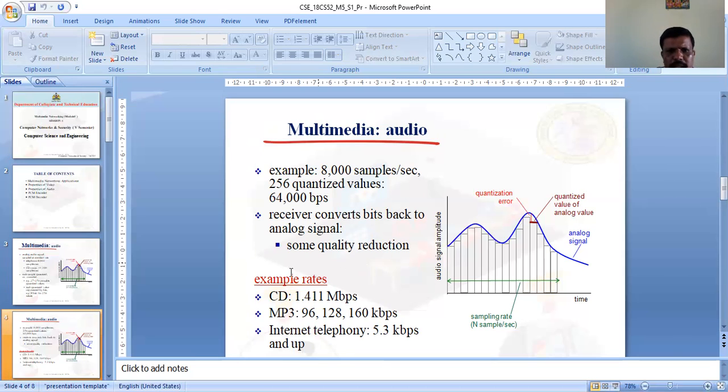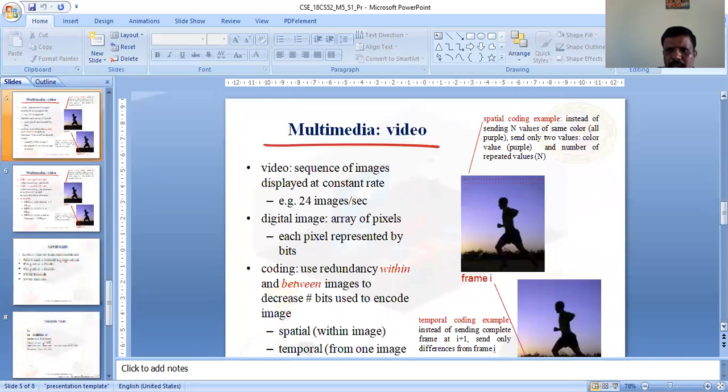For example, the rate for compact disc is 1.411 megabits per second. For MP3, the music format, the rates are 96, 128 and 160 kbps. Internet telephony uses 5.3 kbps and above; it is used in voice over IP applications, and internet telephony is a very useful application.